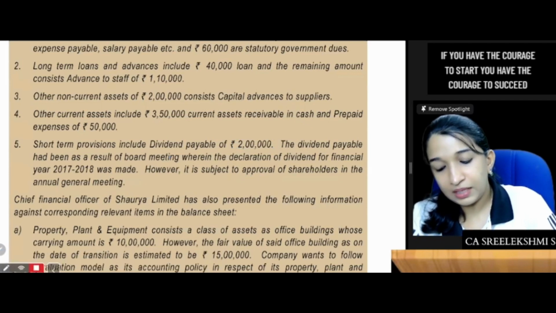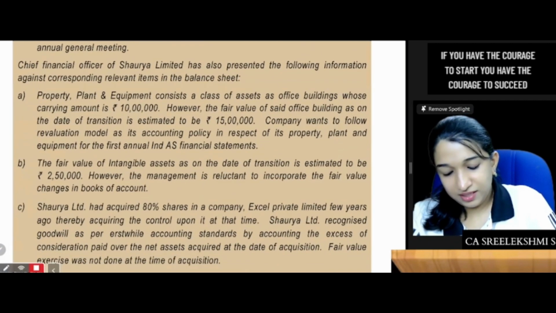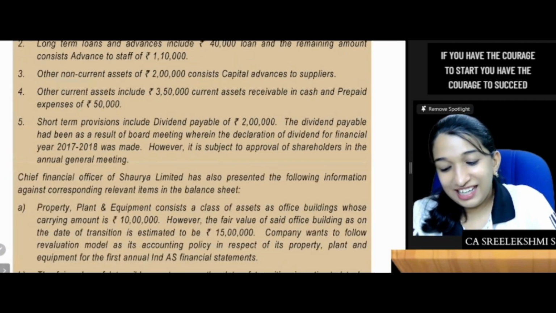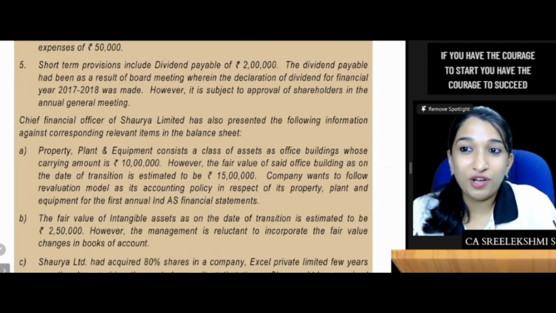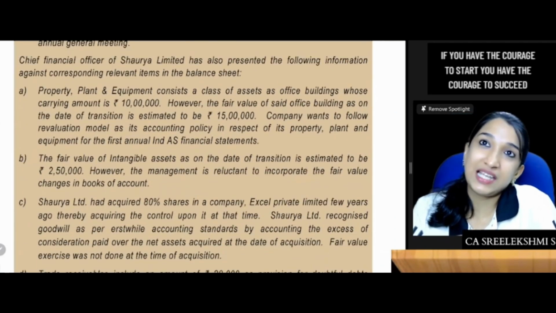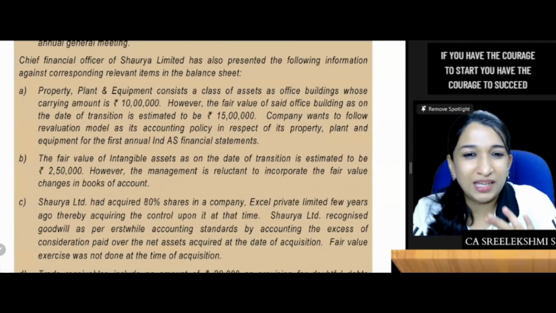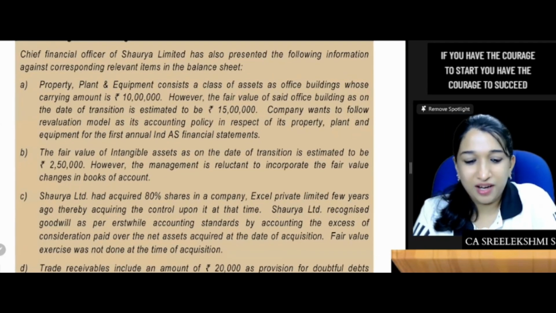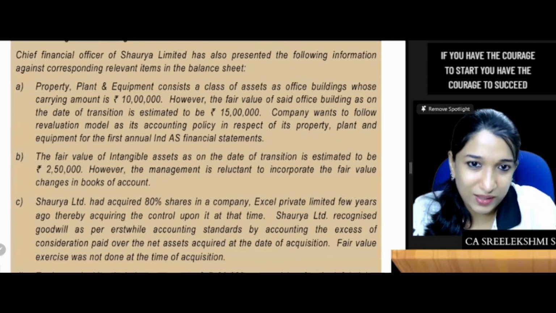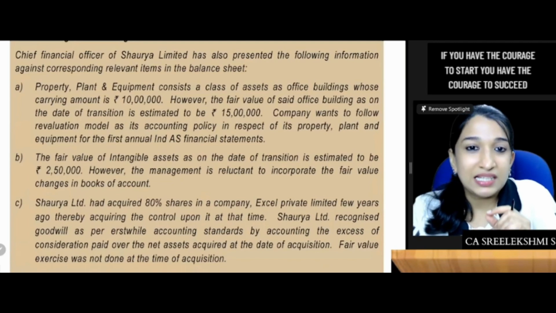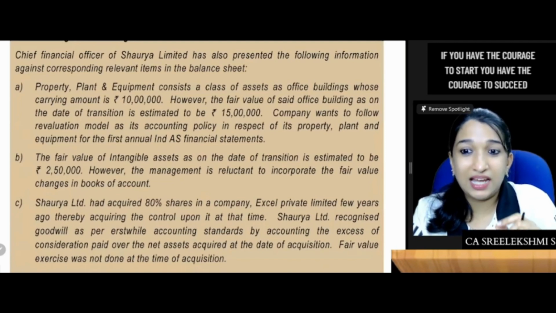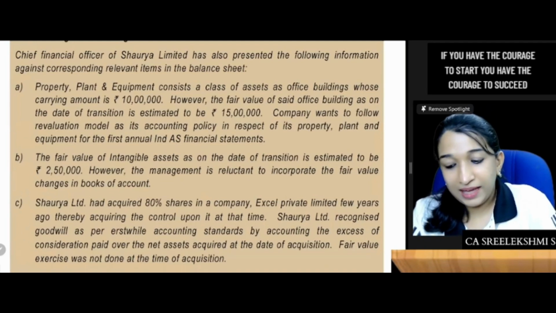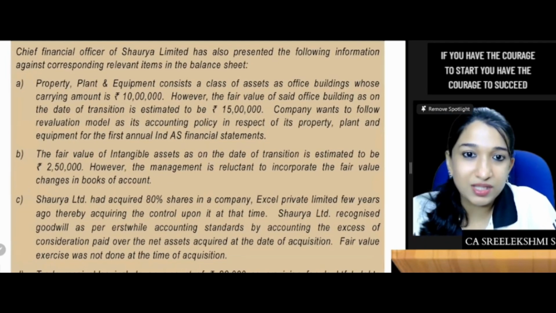Okay. So question is finished? No. Chief Financial Officer of Shaurya. So always have that patience, always accept the question will be very lengthy. You are a next step chartered accountant. You should practice reading these questions. This type of questions. CFO of Shaurya Limited has also presented the following information against corresponding relevant items in the balance sheet.